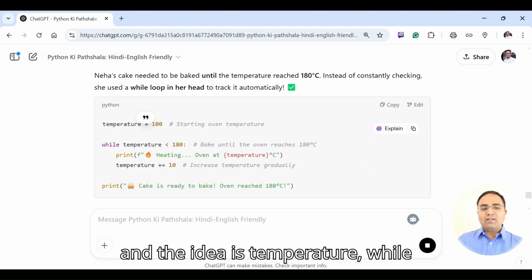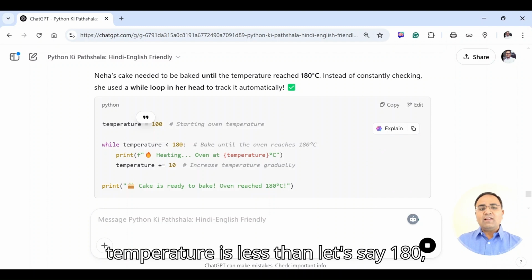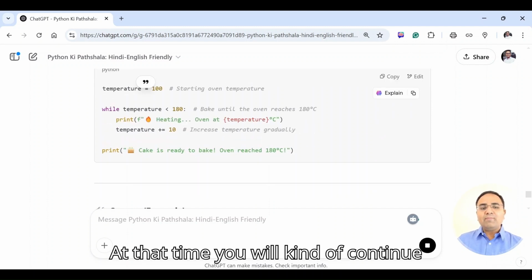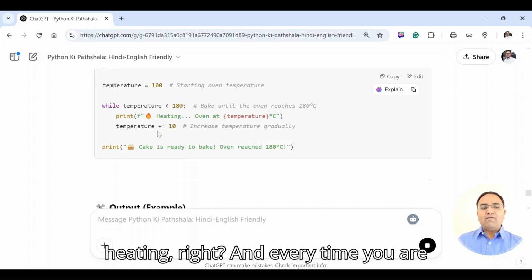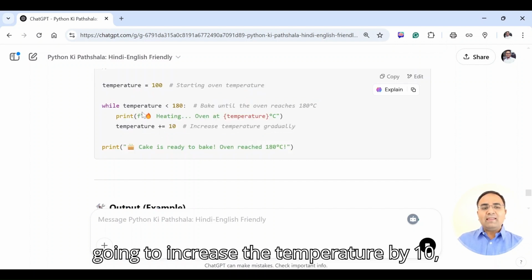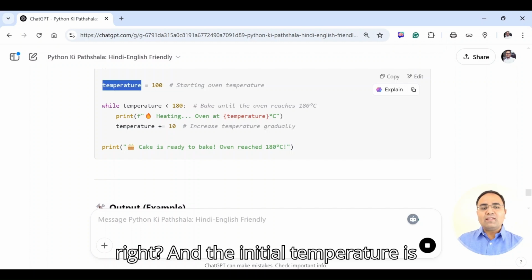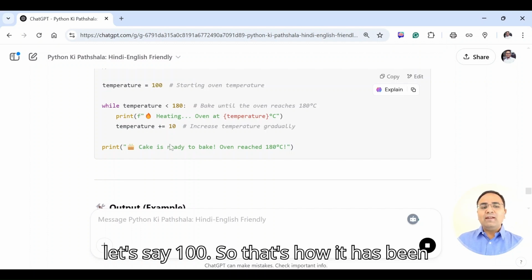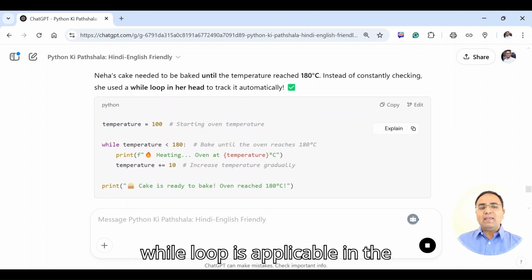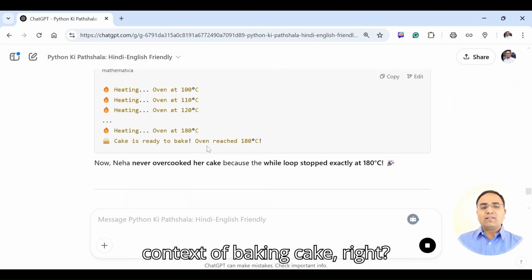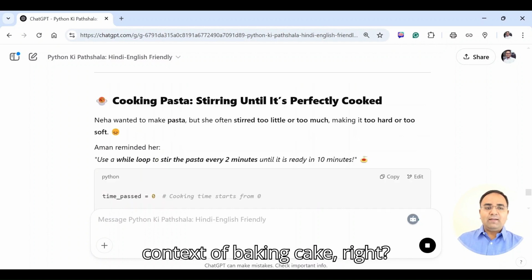And the idea is temperature. While temperature is less than, let's say, 180, at that time you will continue heating, right? And every time you are going to increase the temperature by 10, right? And the initial temperature is, let's say, 100. So that's how it has been explained, right? How this concept of while loop is applicable in the context of baking a cake.